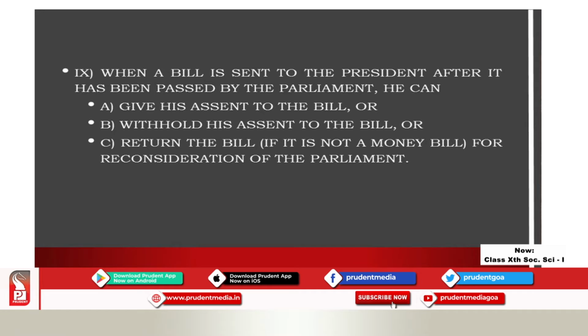Now when a bill comes to the president, there are three options before the president. First, he can give his assent, he can sign that bill and that bill will become a law. The second option is he can withhold that bill, meaning he can refuse to sign that bill. And the third option is that he can return the bill to the originating house for reconsideration. Now the bill will be returned and the president will give his remark that please reconsider the bill, so that the Parliament will start discussion again and they will follow the same procedure and the bill will come to the president a second time. Now here there is one bracket: if it is not a money bill.